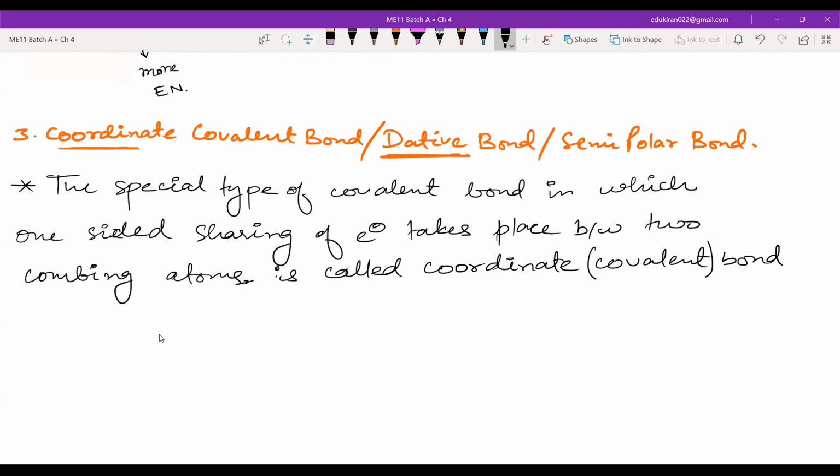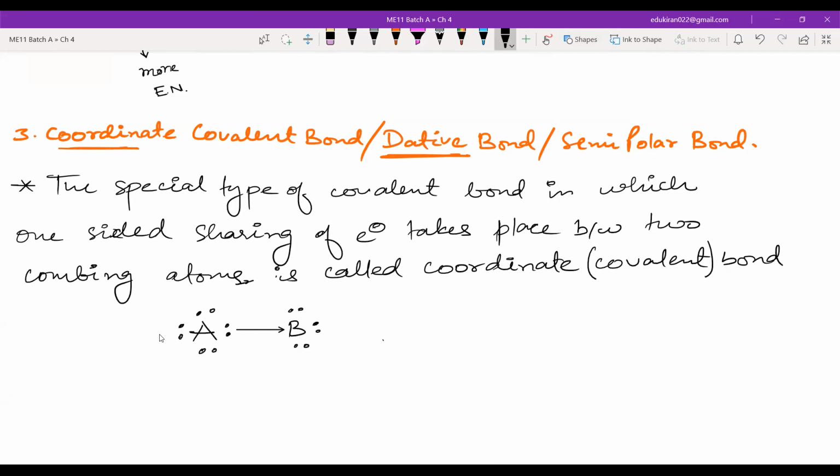Okay, now in this, for example, we have A. Now this A has 1, 2, 3, 4, 5, 6, 7, 8 electrons, all 8 electrons. But then we have B, which has 1, 2, 3, 4, 5, 6 electrons only. Now what will happen? This A will be like, okay, fine, let us share these 2 electrons. Now, when it is sharing, it is not completely giving to B. What it is doing is sharing these.